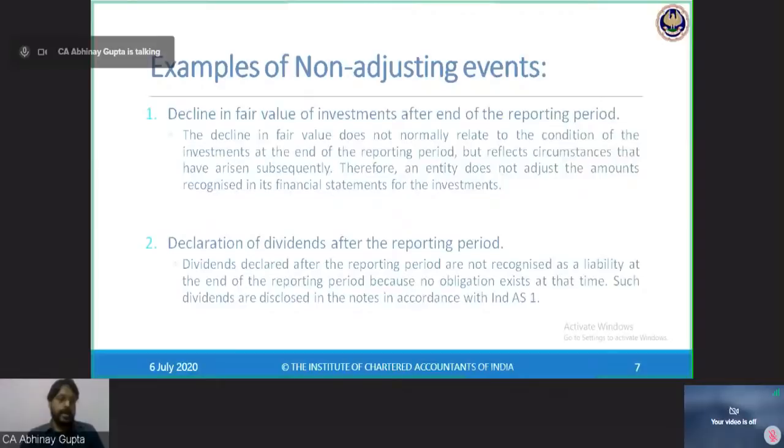Okay, so there is a query that chart patterns are available for the stocks, and by looking at the chart patterns, we are able to predict that this stock is about to fall or this stock is about to rise. No, these are not evidences. These are just predictions, just indications. So unless there are evidences, unless there are conditions that existed, I cannot qualify an event as an adjusting event. And I clearly mentioned that all the events related to share market fall and rise are always non-adjusting events. So please take it as a thumb rule.